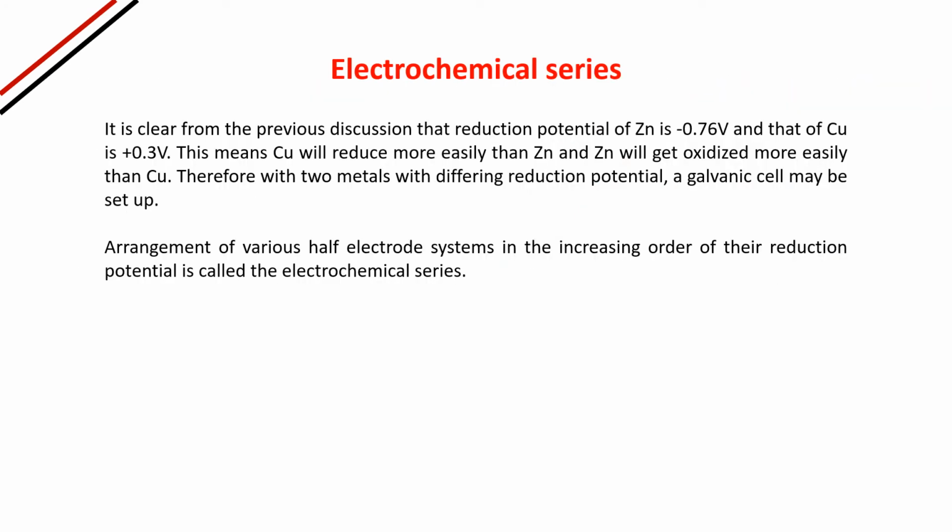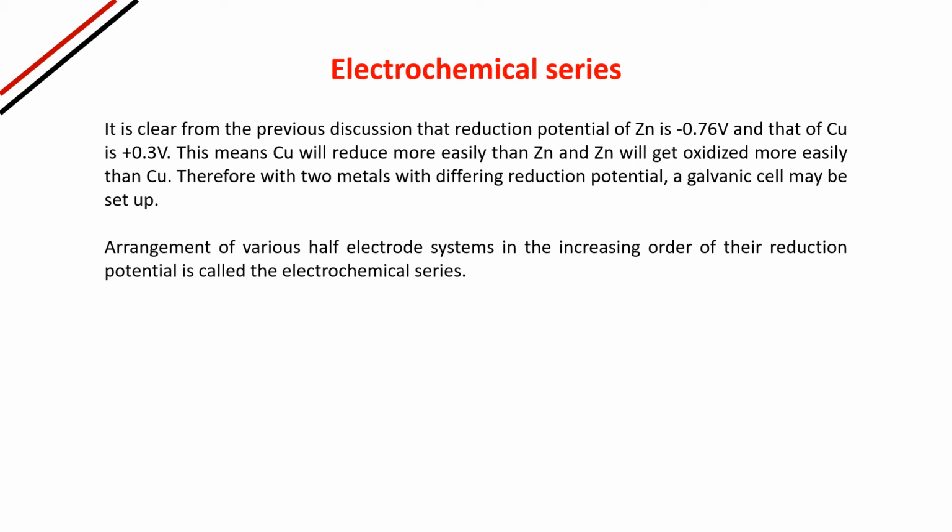Electrochemical series. It is clear from the previous discussion that the reduction potential of zinc is minus 0.76 volt and that of copper is plus 0.34 volt. This you have seen experimentally, we have got this value. So you can understand that the reduction potential of copper is more than the reduction potential of zinc. It means that copper will reduce more easily than zinc.